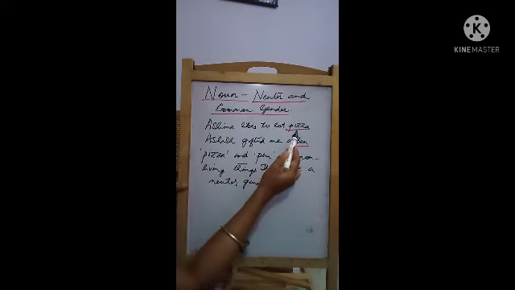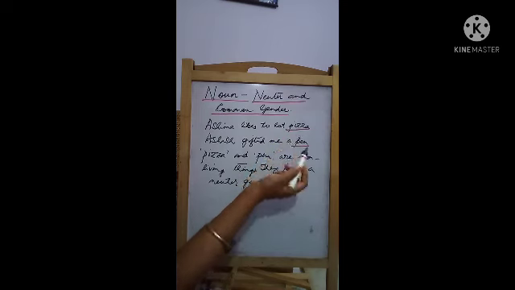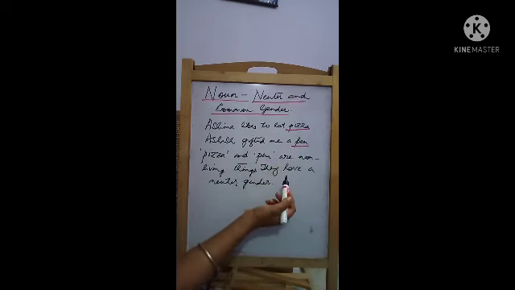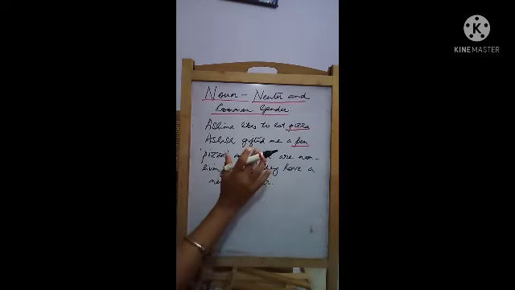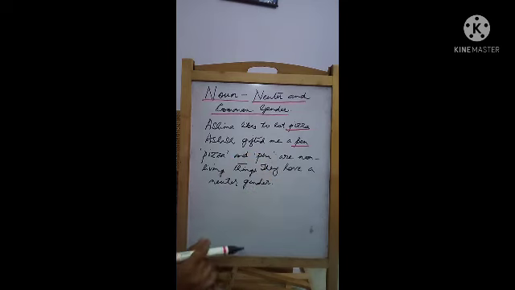Let us go through the example once again. Ashima likes to eat pizza. Ashish gifted me a pen. So pizza and pen, you cannot call them as female or male. You cannot classify them as male or female. They are non-living things. Alright, things or nouns which are non-living, they come under the category of neuter gender, because they are neutral. They are neither male nor female. Now we will go to the next one.